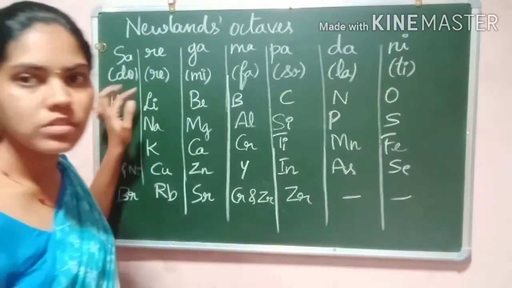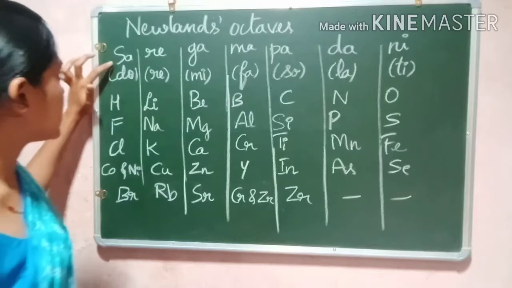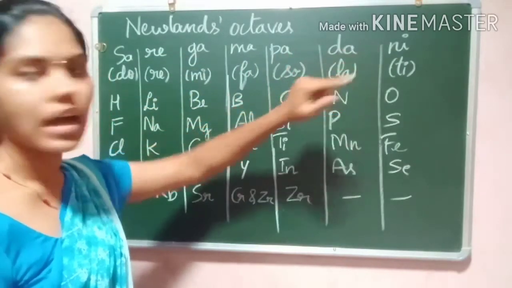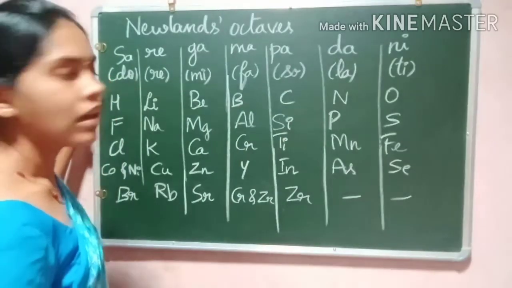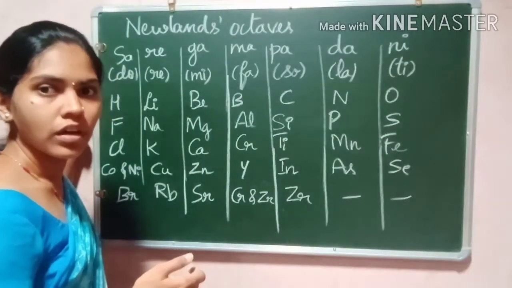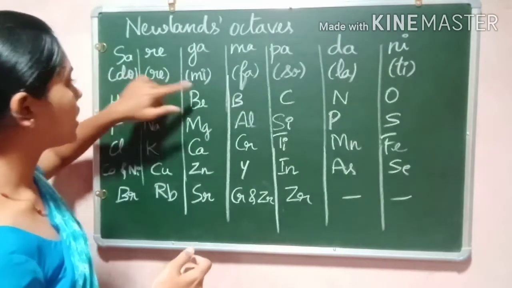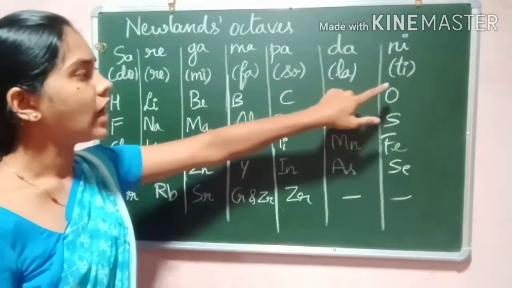In Indian music, we see these octaves: sa, re, ga, ma, pa, da, ni, sa. In Western music, the octaves are: do, re, mi, fa, so, la, and ti.